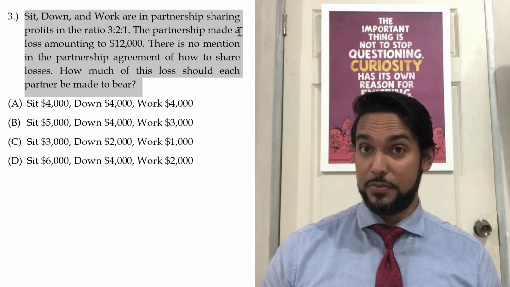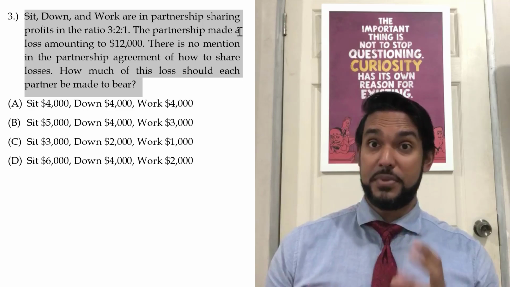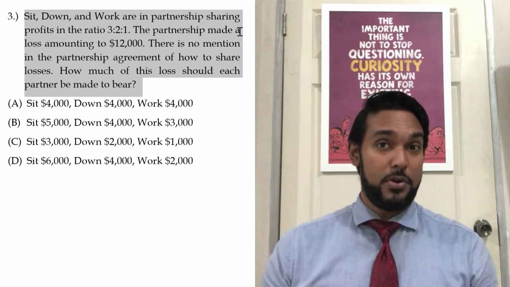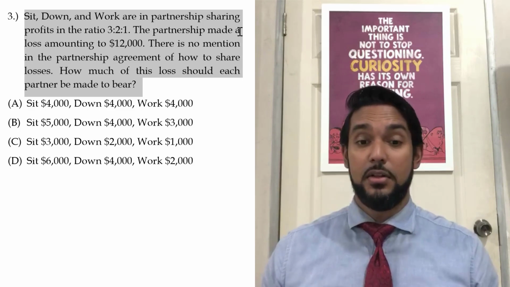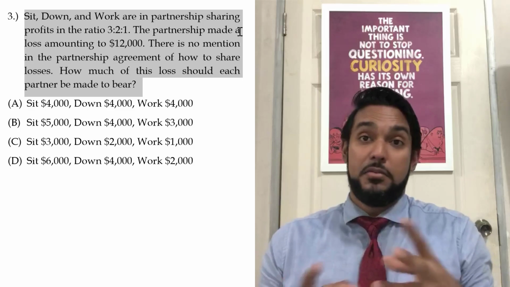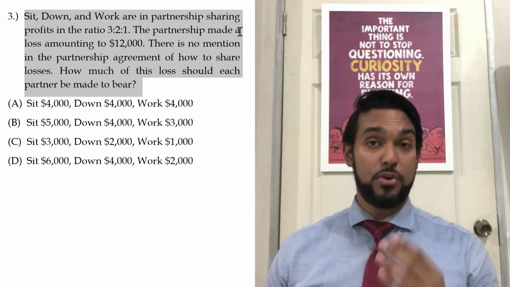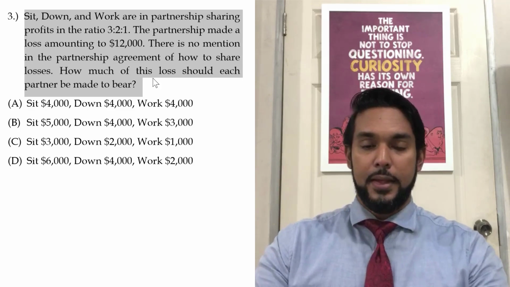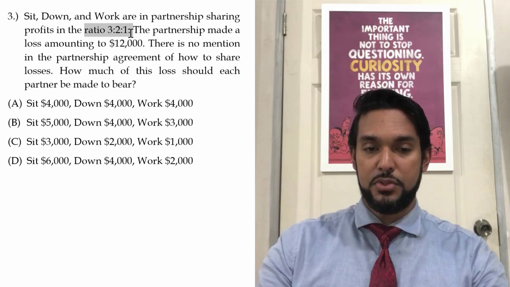If anybody knows different, and you can cite a textbook or some reputable website that should be making these pronouncements, give us a link in the comments below, and I'm very happy to take a look and to say that I was wrong. But for CSEC purposes, the profit sharing ratio is the profit and loss sharing ratio. So if that's the case, they're going to split this loss in the ratio 3 to 2 to 1.